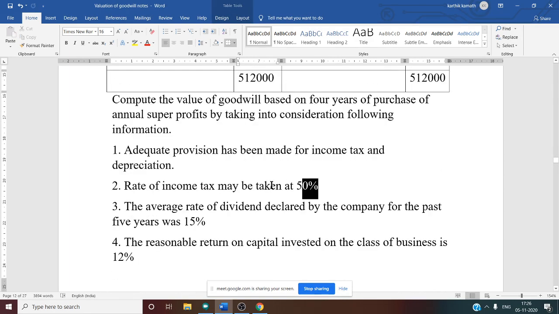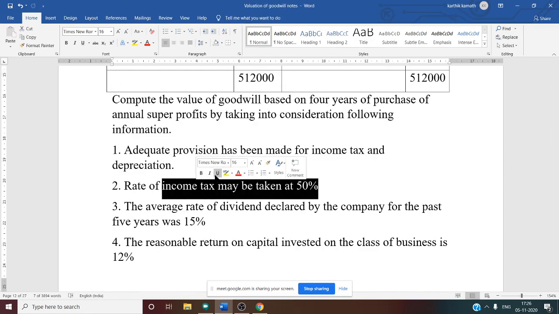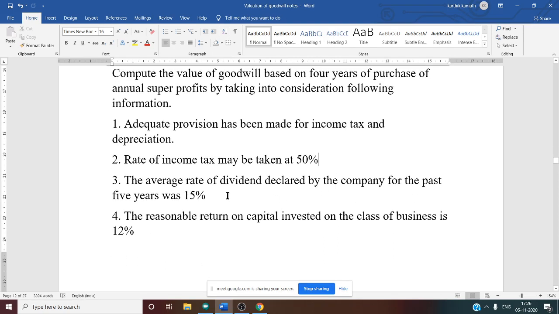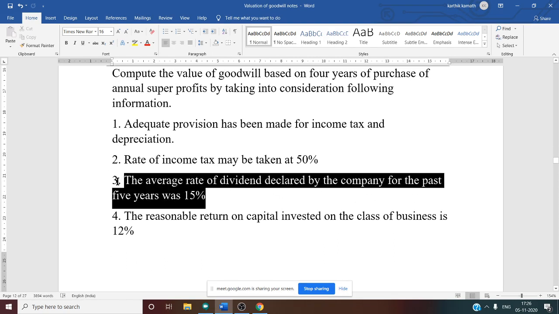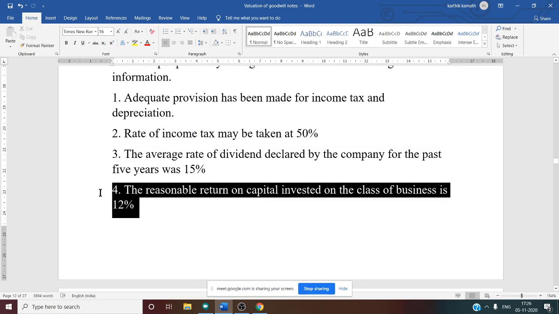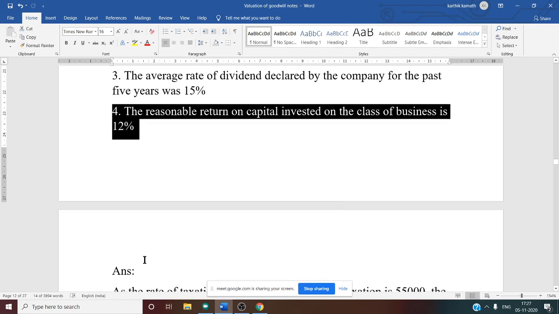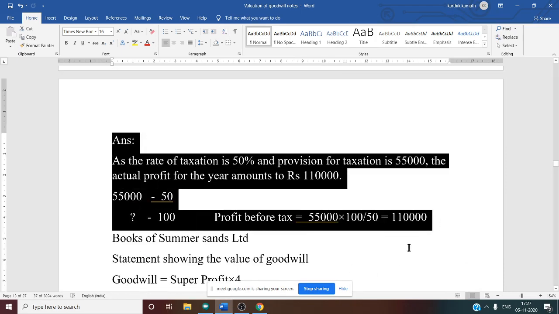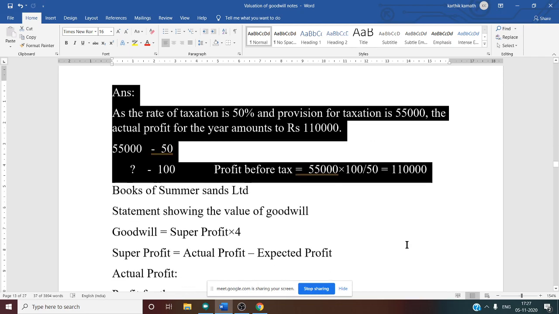What is the rate of tax? 50%. So 55,000 is at a 50% rate of tax. For 100%, how much? If you do cross multiplication, you will get profit before tax. And rate of dividend, this is irrelevant for our problem. Then reasonable rate of return is 12%, that we know. So like this we need to do the calculation. Then you will get profit before tax as 1,10,000.